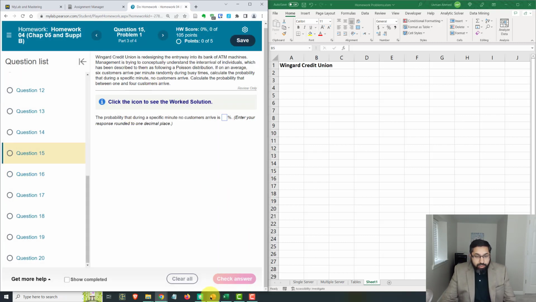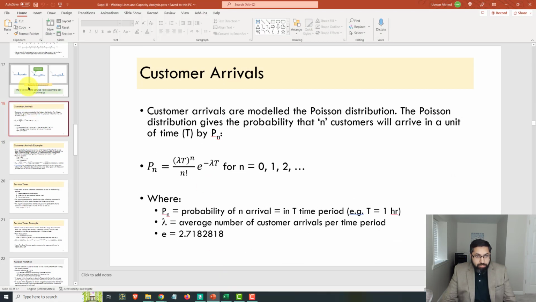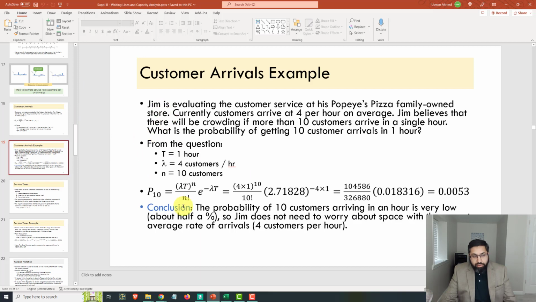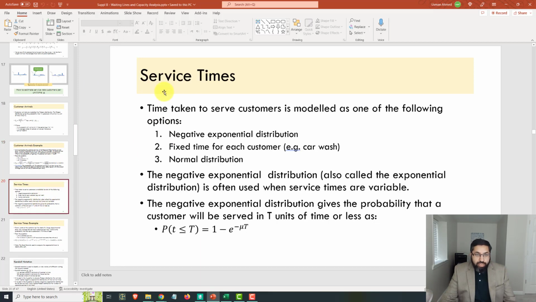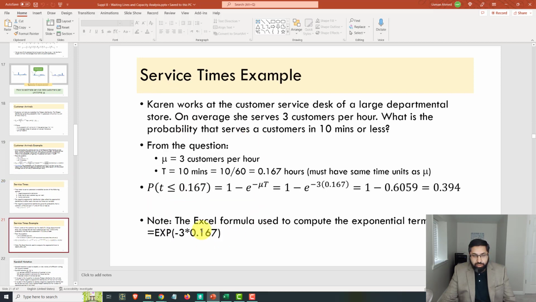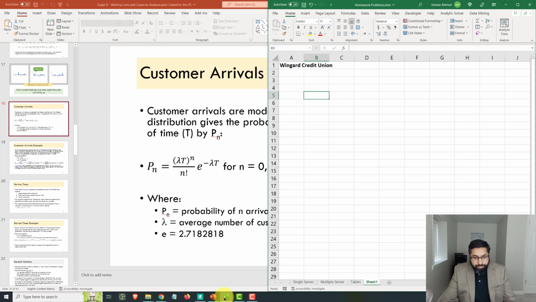Now, the relevant slides for these problems are given in the Supplement B lectures. If you go to customer arrivals, it talks about the distribution, then it gives you an example of how to use the distribution, and same thing for service times. It gives you the distribution and an example that uses that distribution to calculate probability.